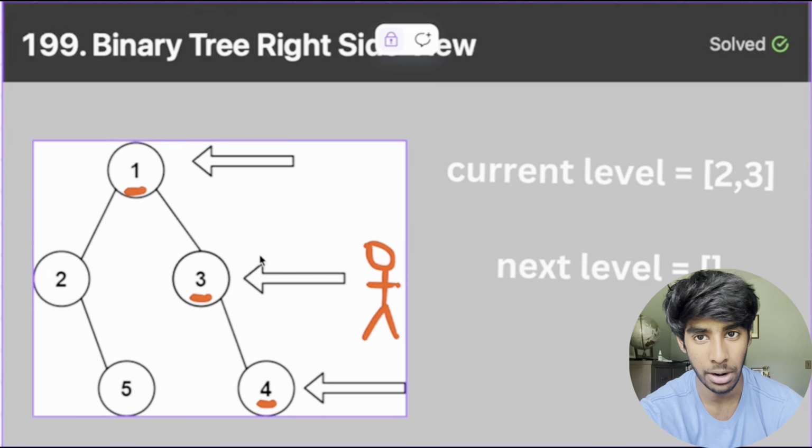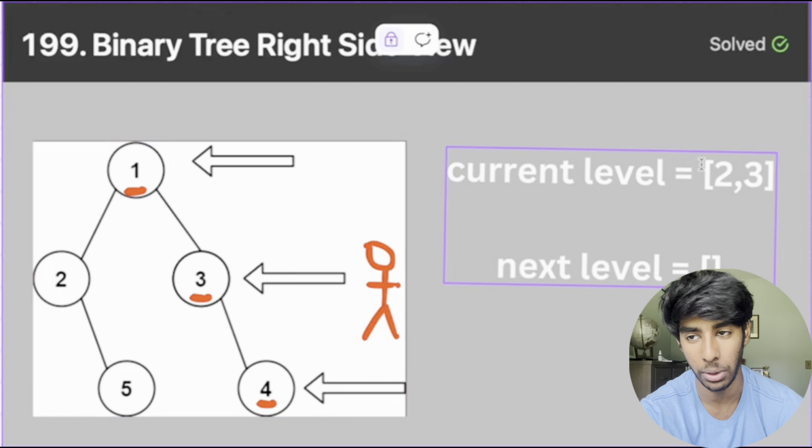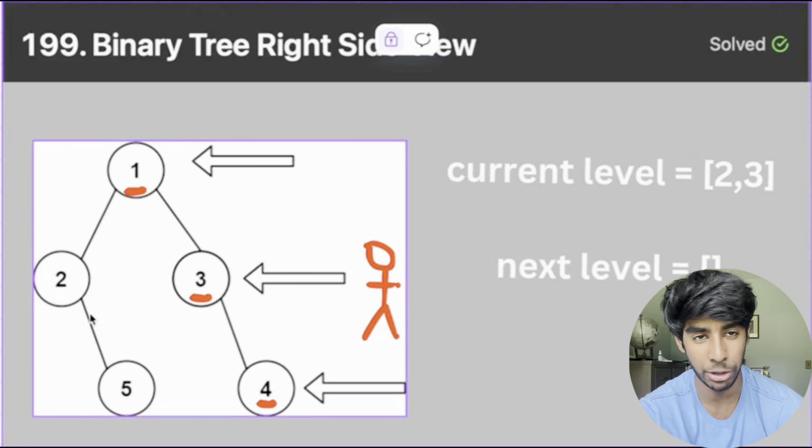So for instance here, the first node in our current level is 2. So we check for 2's left child, which it doesn't have, so we don't add anything. But it does have a right child, so we add the value 5 to the next level. That's easy. And then we go to the next node in the current level, which is 3. 3 also doesn't have a left child, but it does have a right child, which is 4. So we'll append 4 to the list. And now we have the next level, level 3, also in order from left to right. And now it's super easy to find the rightmost node because we just return the last element in that list.